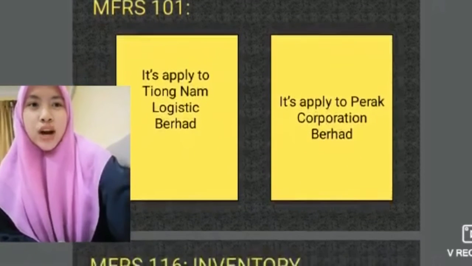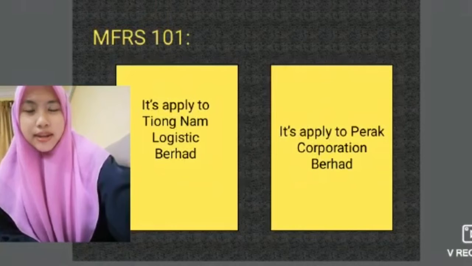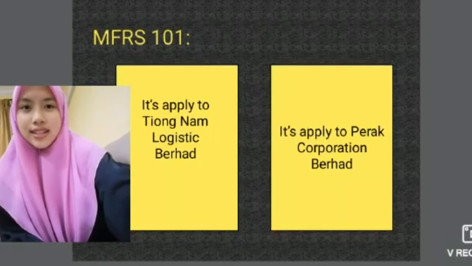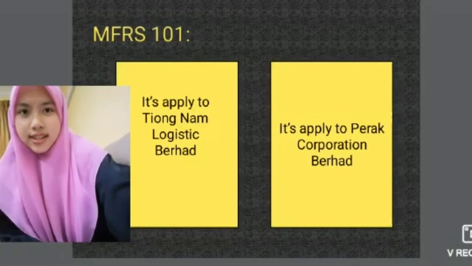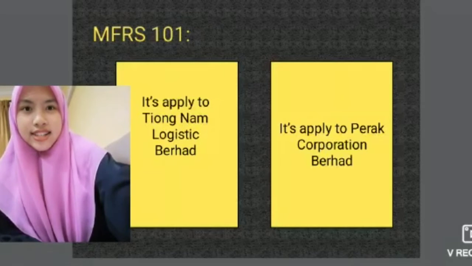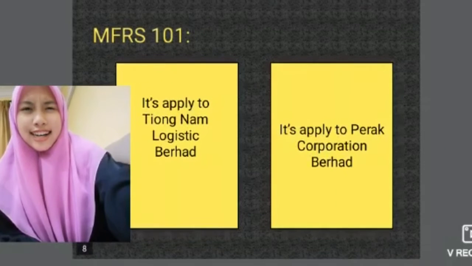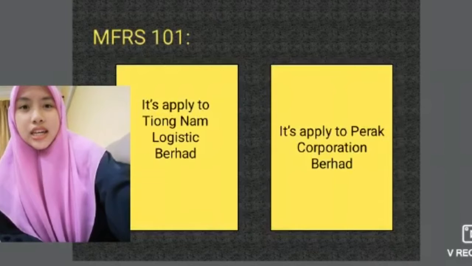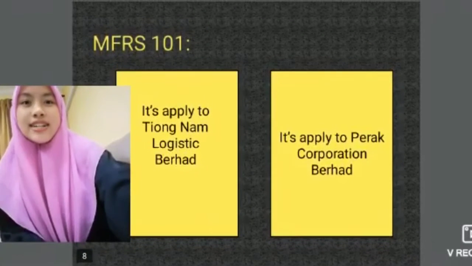So it shows how important MFRS 101, which is presentation of financial statements, is to all of the companies, because it shows all of the important things that the business does and how their transactions are in the company, and it's important to see if there is any corruption or any unreliable information that might cause the company big trouble, which means white collar criminals.